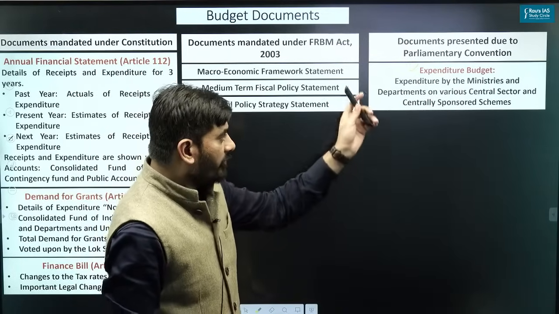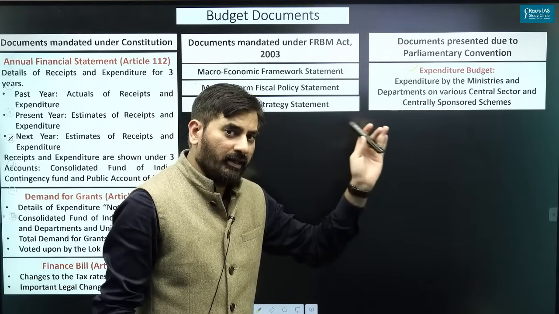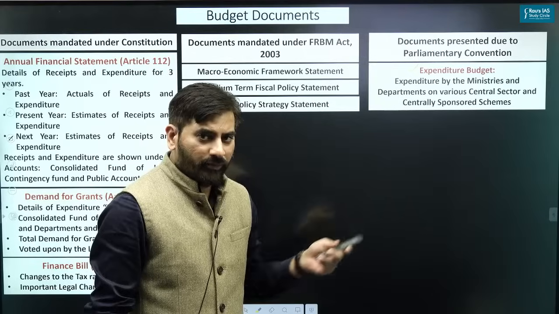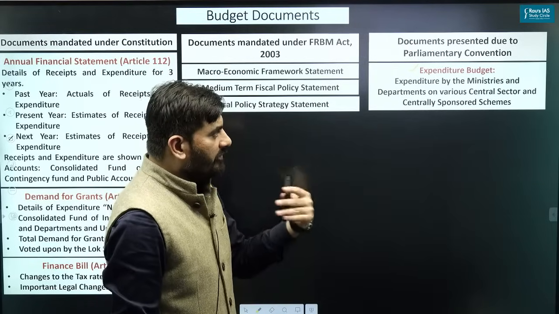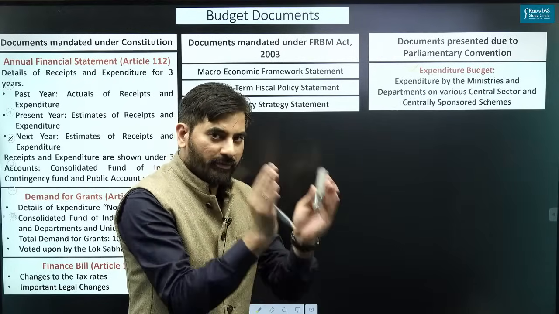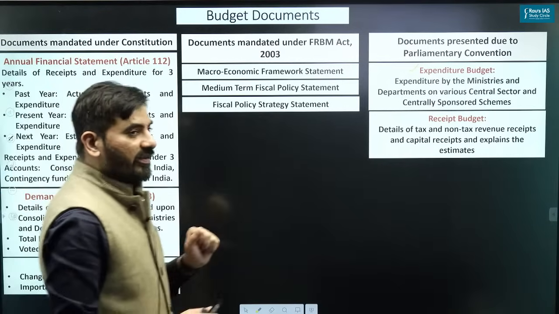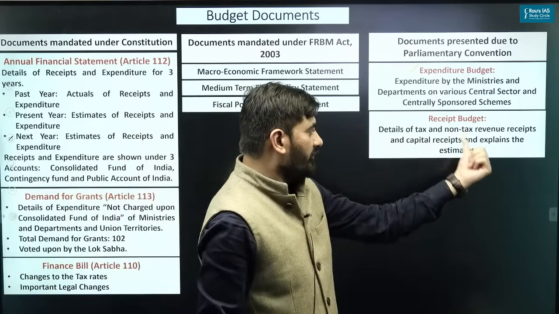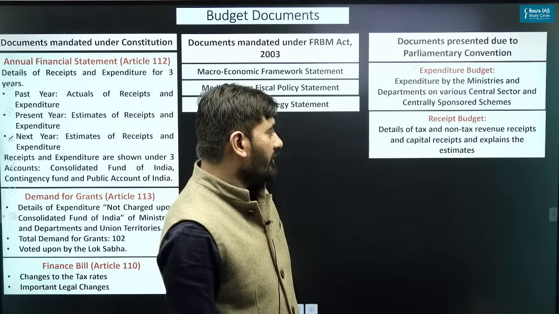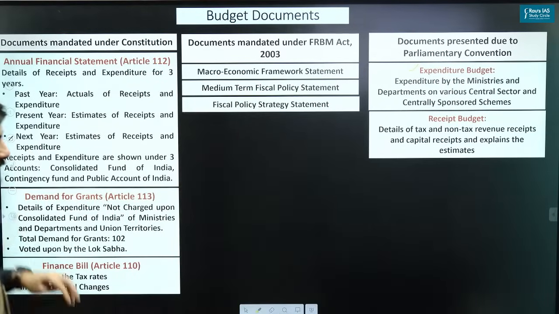Expenditure budget provides for expenditure by ministries and departments on various central sector and centrally sponsored schemes. Each and every ministry will say this is the amount of money we are spending on central sector schemes, this is the amount of money we are going to spend on centrally sponsored schemes. And then we have a receipt budget, which gives details of tax and non-tax revenue receipts and capital receipts. And this is as per the parliamentary convention.